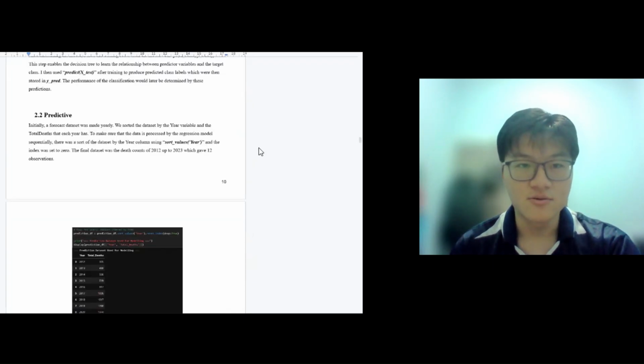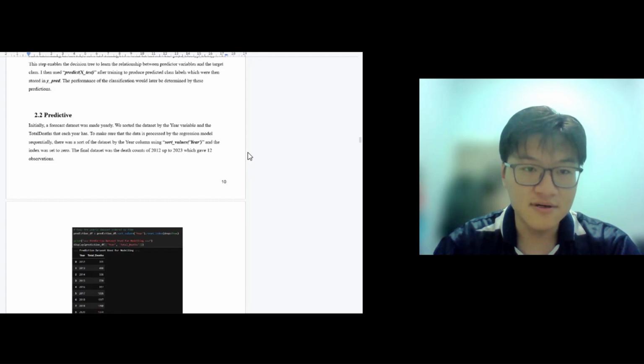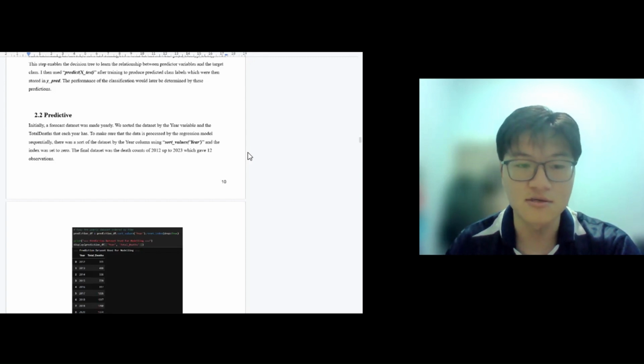Okay. First, we'll start with the predictive analysis. For the predictive task, we use a linear regression model to analyze the yearly trend of drug-related deaths. The main goal of this model was to observe how overdose deaths change over time and to estimate future death counts based on the historical data.